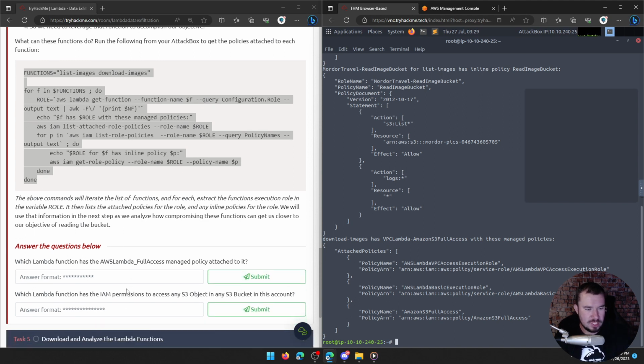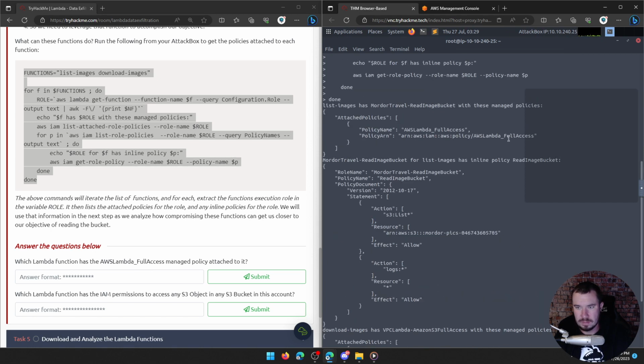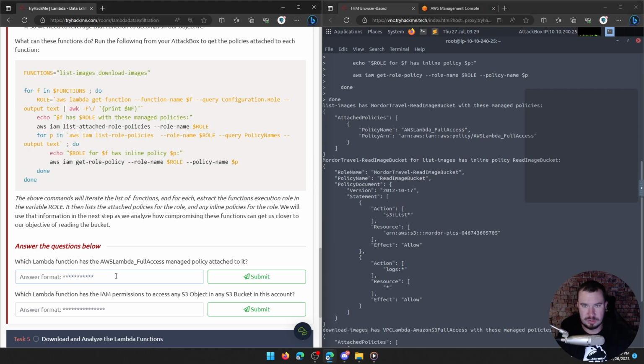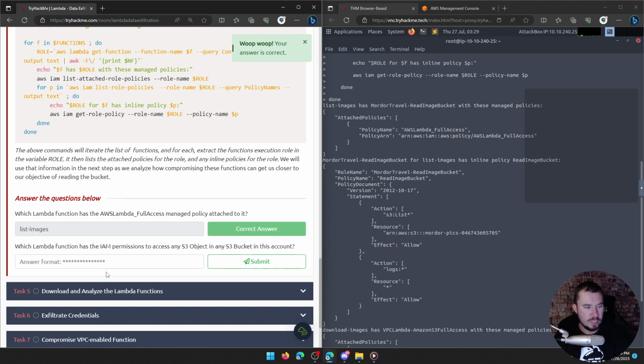Which Lambda function has the AWS Lambda full access managed policy attached to it? Well, the full access managed policy was up here, which is the list images role, or list images function, I should say. Which Lambda function has the IAM permissions to access any S3 object and any S3 bucket in this account?